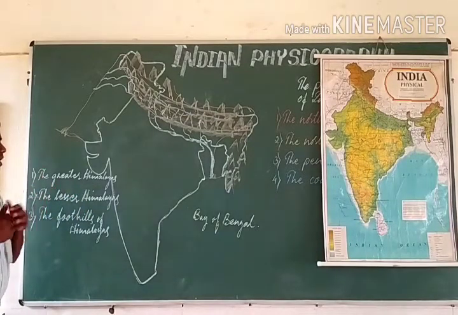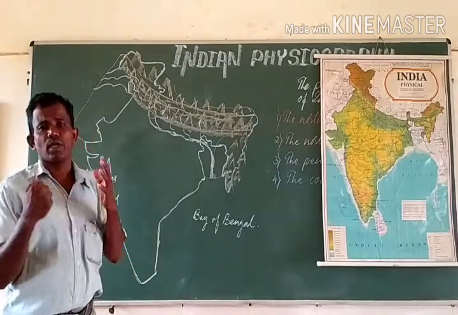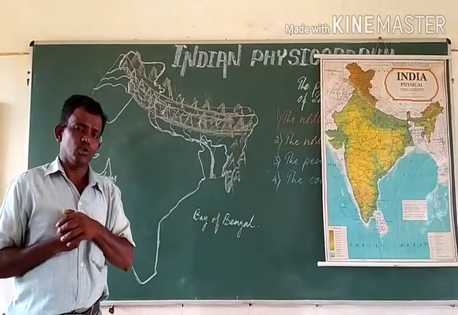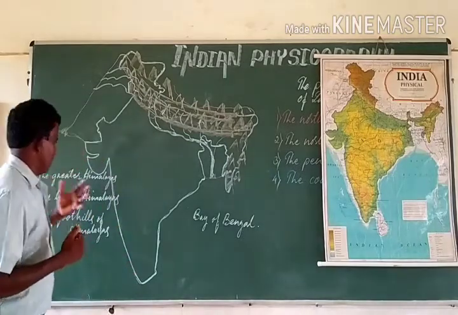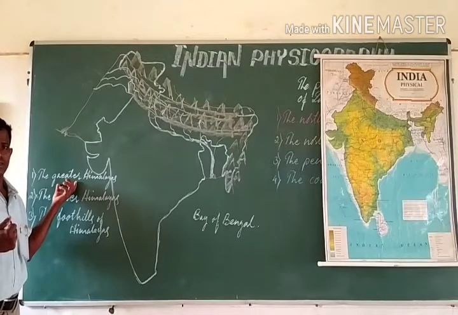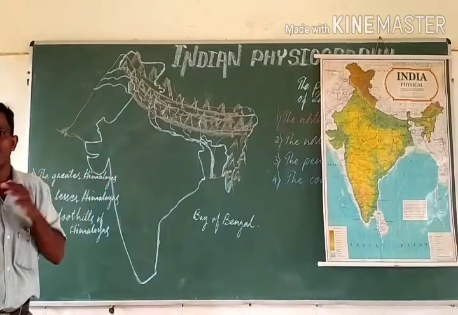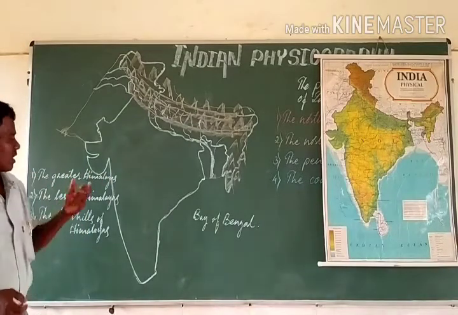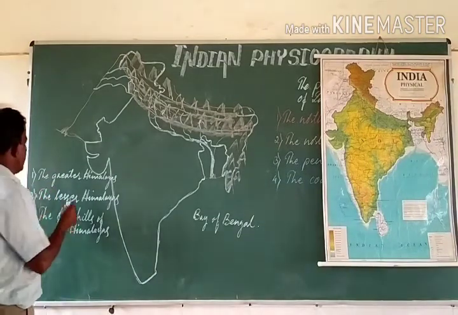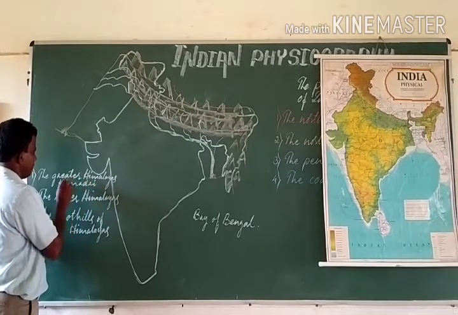See, the greater Himalayas, whose average height is more than 4,500 meters above the sea level. In the sense, the tall ranges of the mountains are regarded as the greater Himalayas. The tall mountains or the ranges of the mountains in the Himalayan ranges are regarded as the greater Himalayas. They are also called Himadris.